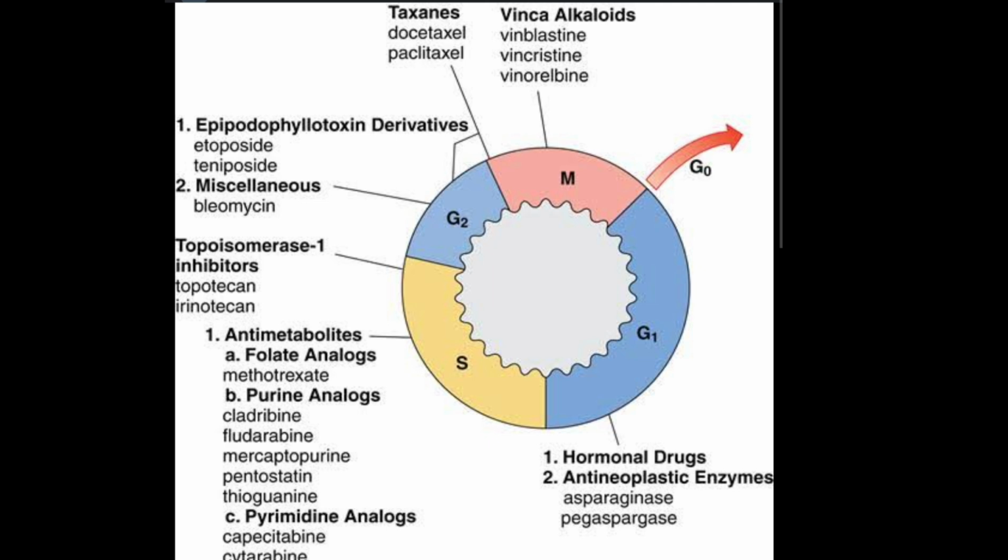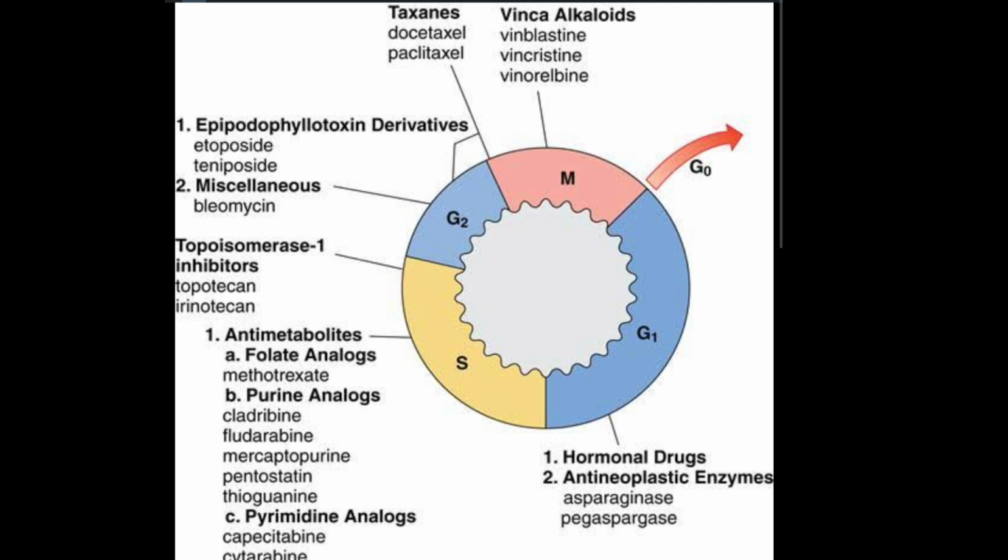On the mitotic phase, vinblastine, vincristine, all these vinca alkaloids act. While on the other hand, docetaxel and paclitaxel also act on the mitotic phase. As far as the G1 phase is concerned, different types of hormonal drugs and other anti-neoplastic enzymes act here. Folate antagonists like methotrexate and purine and pyrimidine analogs act on the S phase, and topoisomerase 1 inhibitors like irinotecan also act on the S phase.